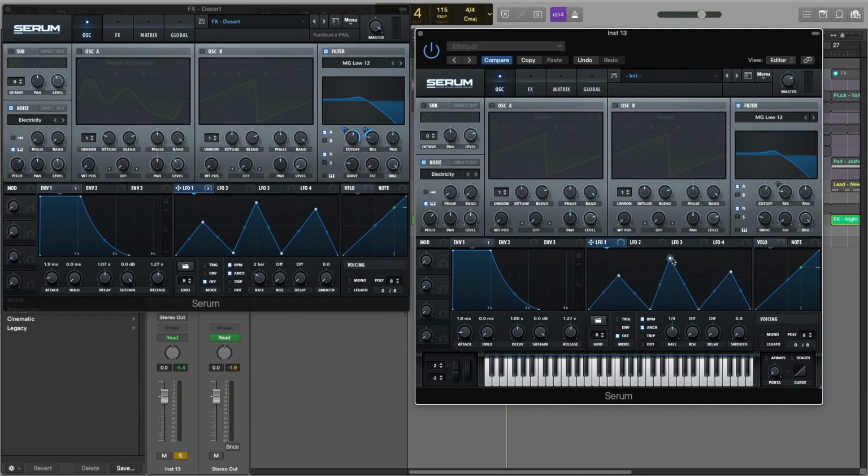Something like this. And let's turn the rate to 2 bars. And now let's attach the LFO1 to the filter cutoff, as well as the resonance.